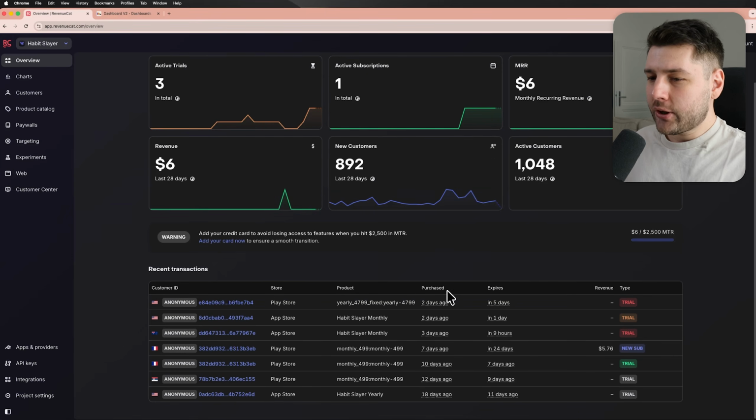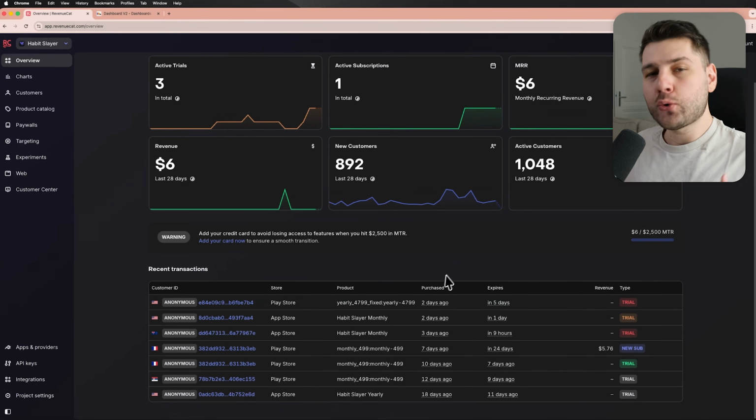Now I want to scroll down here because there is more hope, because you can see here I actually have a few users who have attempted to purchase inside of the application, because what I do offer is a free trial on both the monthly and the yearly subscription, so you can try it for free for a couple of days, and then if you like it you can commit to actually having a subscription. So I have here a couple of trials.